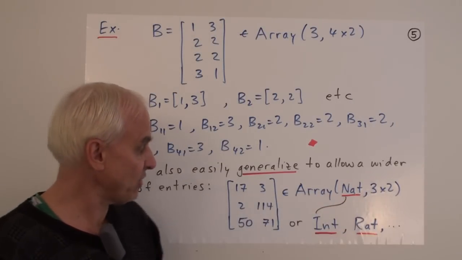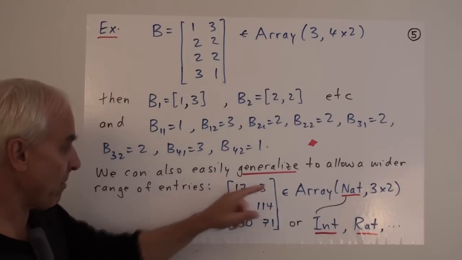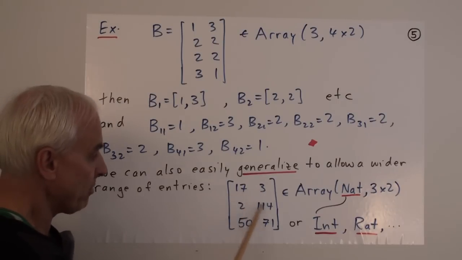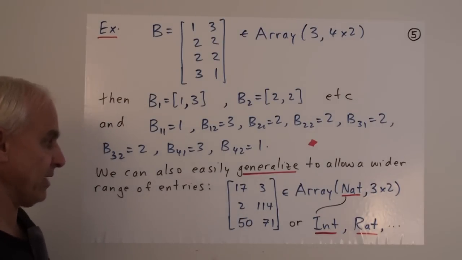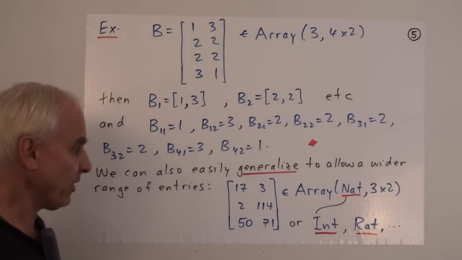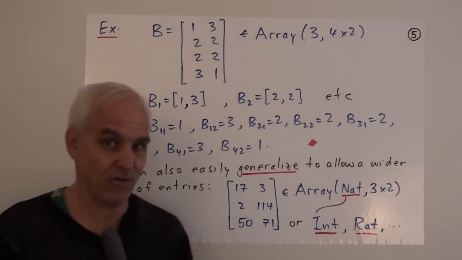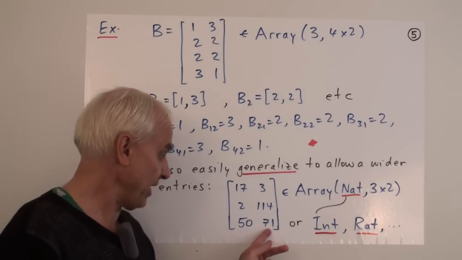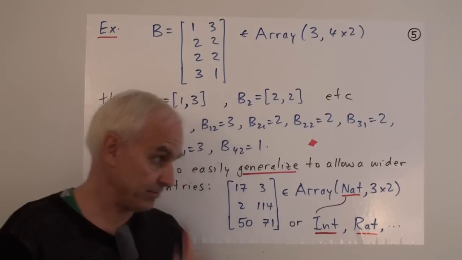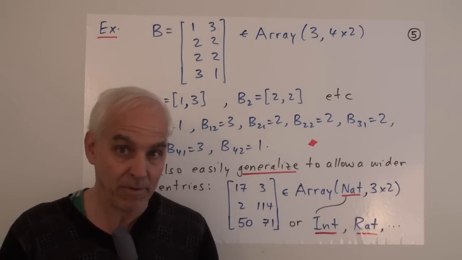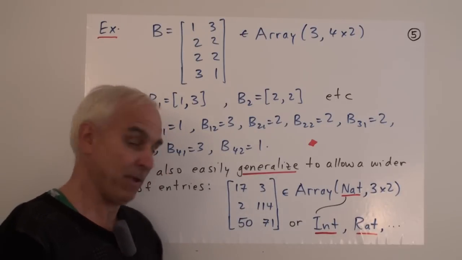Here this is still a 3 by 2 array. The dimensions are the same, but now there's no particular bound on these entries. They could be rather big, which might be good, might also be a nuisance. I mean, if someone comes up with an entry that takes 3,000 kilometers to write down in 12-point type, you might not be that happy about it.